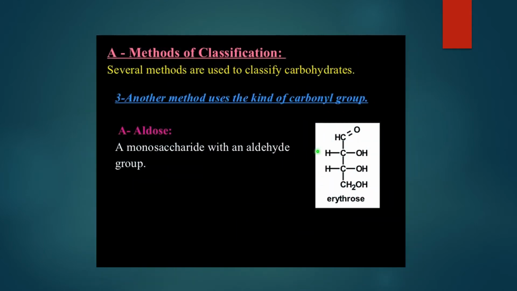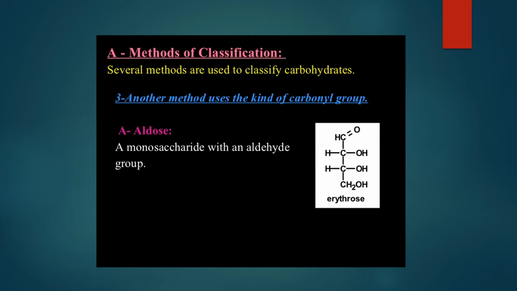Fine. Now what is next? The monosaccharide, the simple sugar, can also be classified on the basis of which carbonyl group is present. Carbonyl group, I already said, can be an aldehyde or a ketonic group. Now the first classification is aldose. Why is it called aldose? Because this monosaccharide shows the presence of an aldehyde group. If you can see, this is a CH double bond O. This is an aldehyde group. So the presence of this aldehyde group gives it the name aldose.